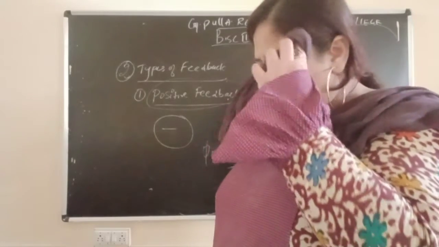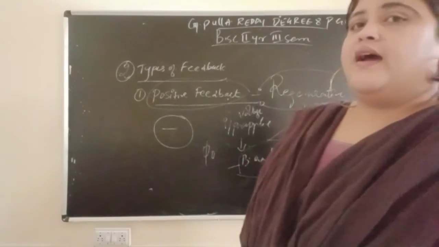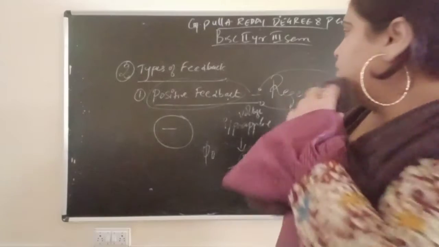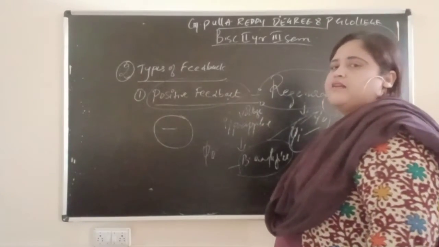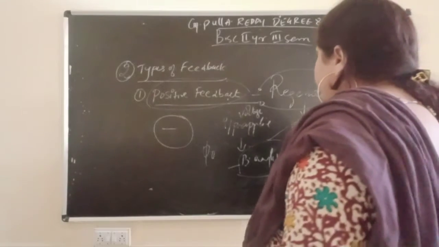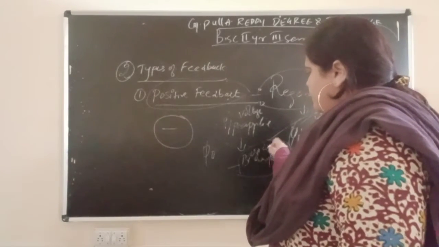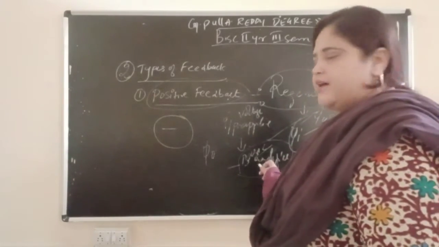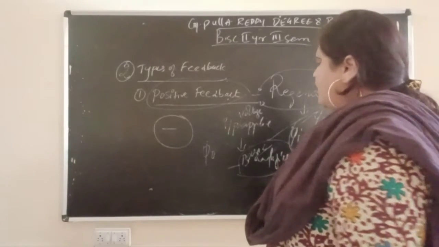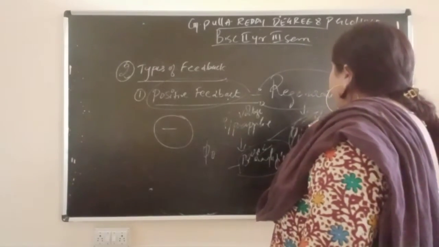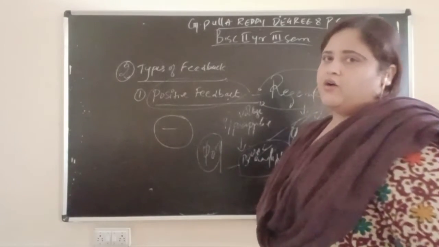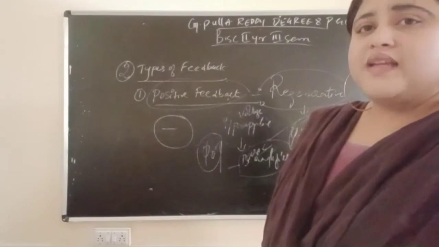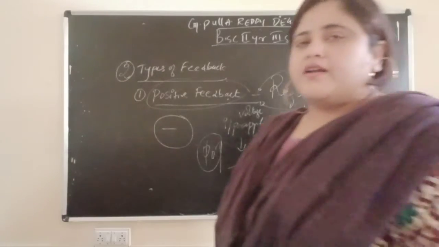Two feedbacks. One is positive, another one is negative. Positive, what is the definition? When the input voltage is applied to the basic amplifier, it will increase the output voltage exponentially. This type of feedback is known as what?